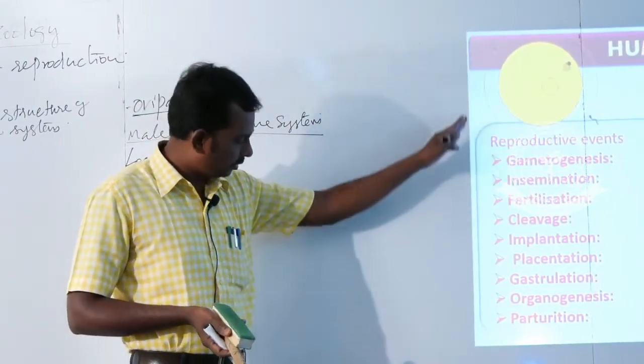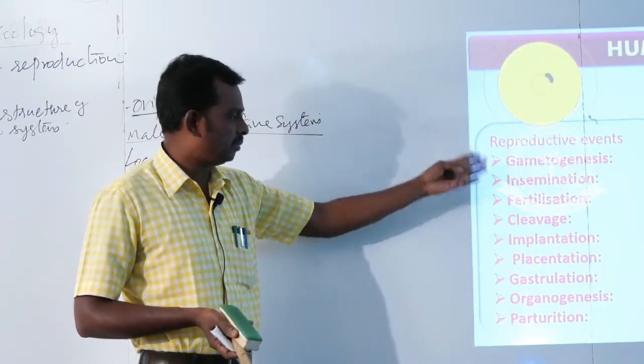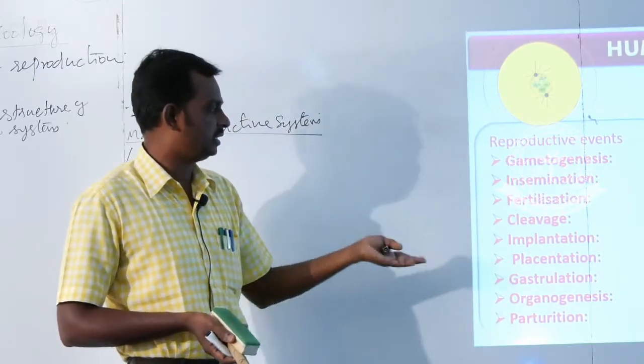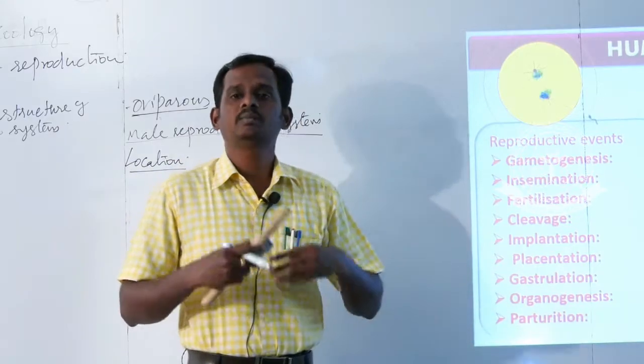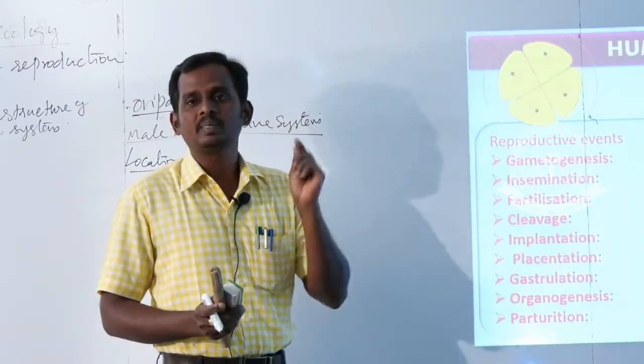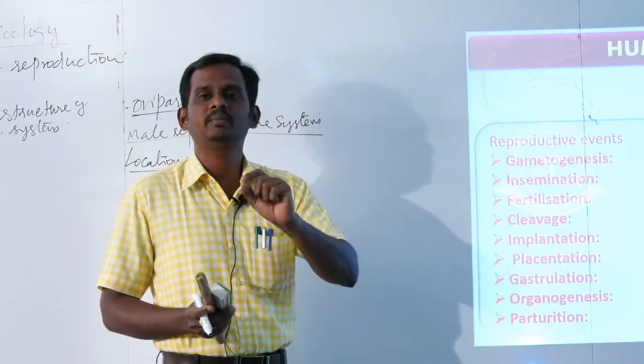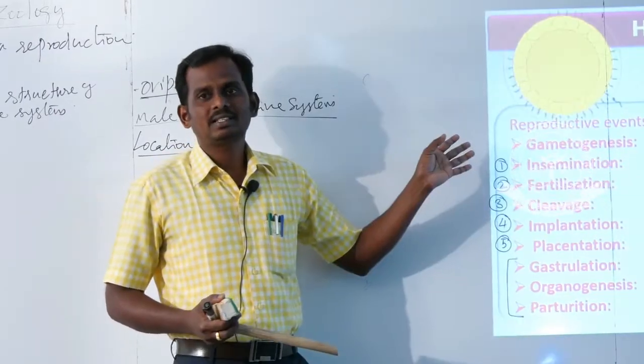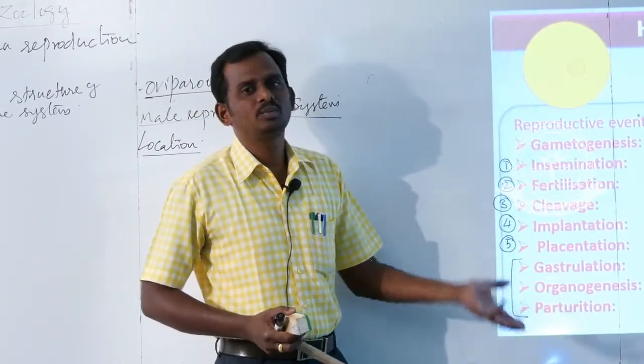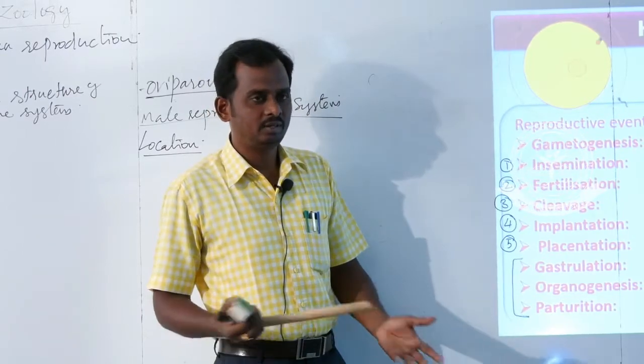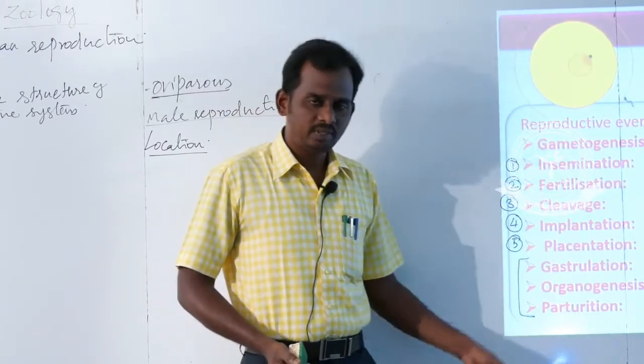Before we discuss these things, gametogenesis, insemination, fertilization, cleavage, all of those, we should understand the basic structure of the male and female reproductive system. Some events happen in human reproduction during the formation of a baby, during the formation of a child. These are the basic processes.